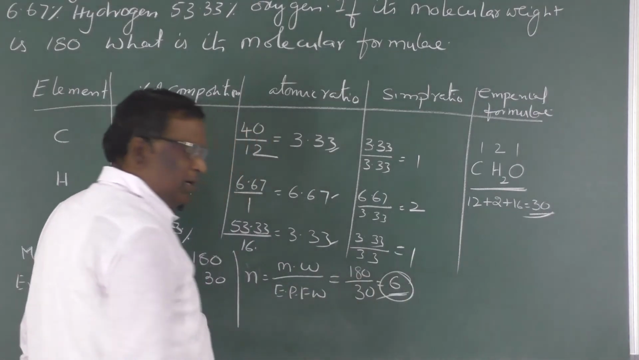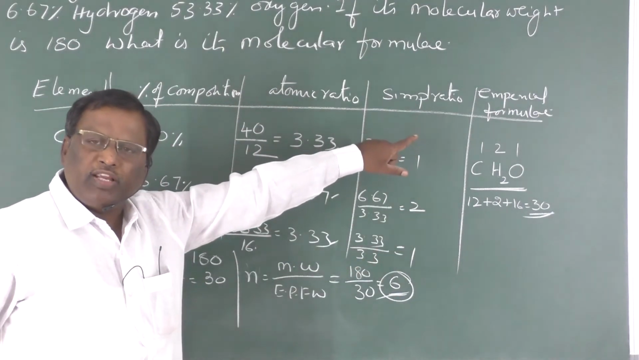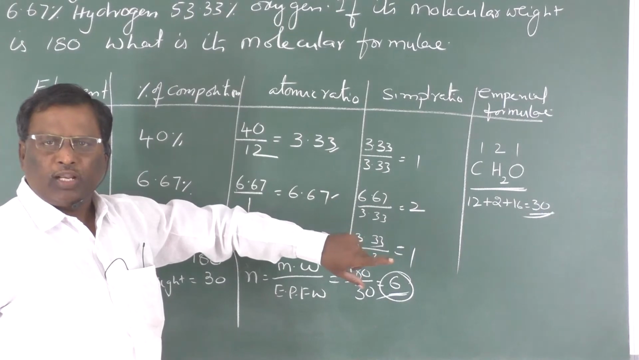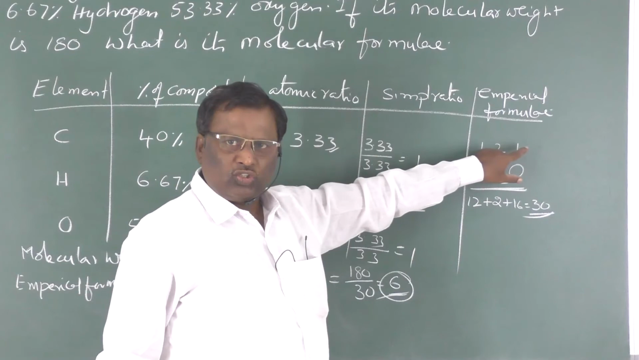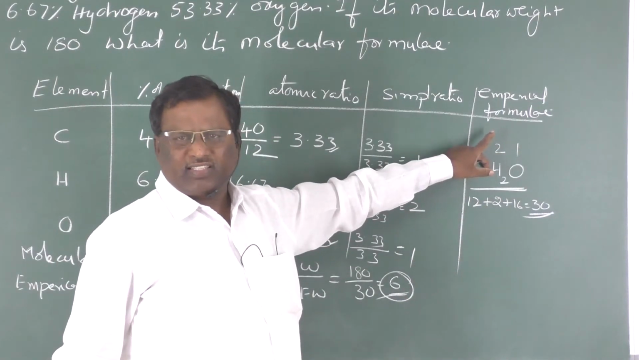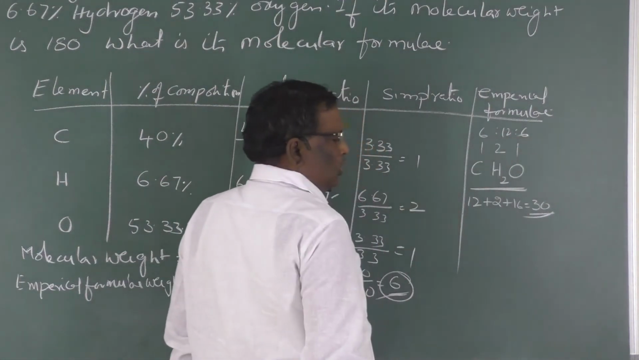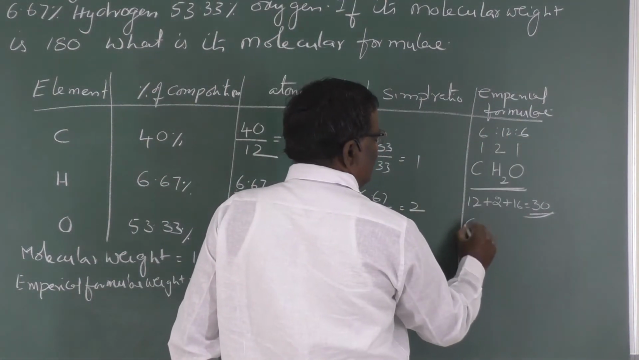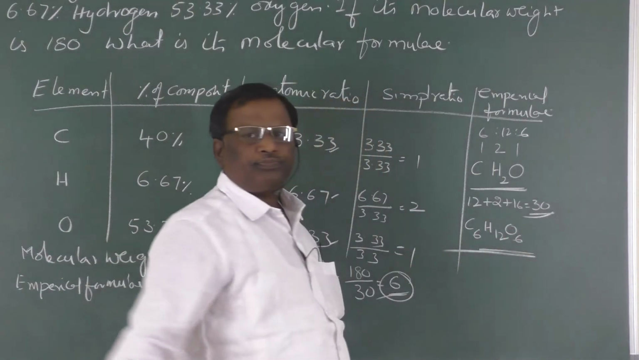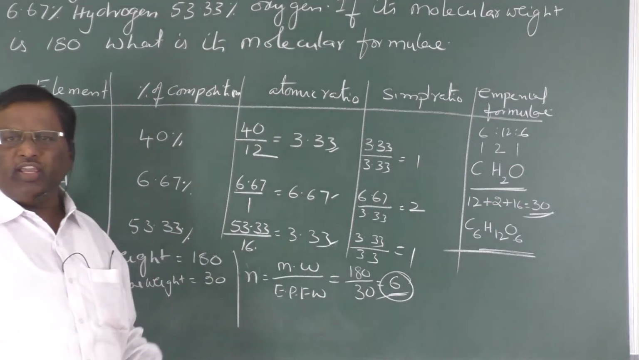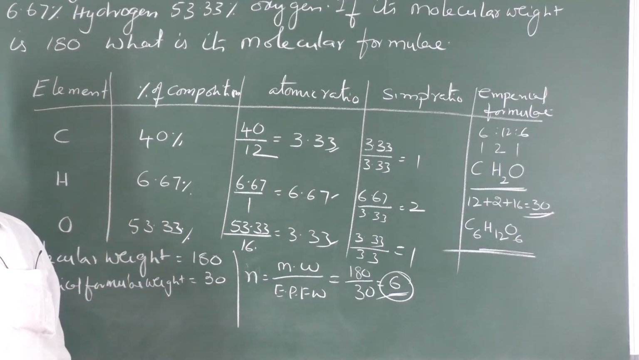That means this is the number with which we have to multiply the simple ratio to get the molecular formula. That is the exact ratio. So the simple ratio is 1:2:1. If you multiply this with 6, you will get 6:12:6. So the molecular formula is C6H12O6. So that is the way to get the molecular formula from the empirical formula.